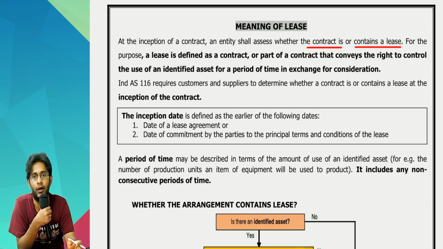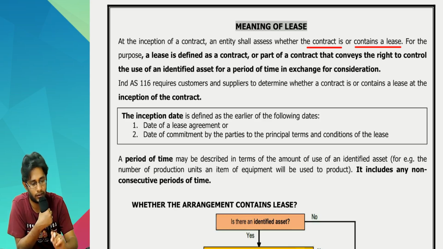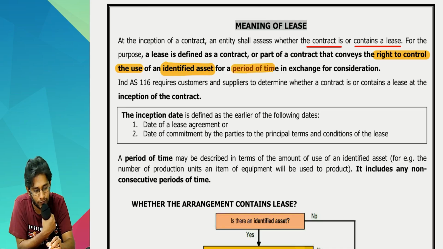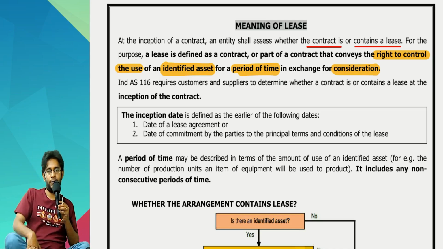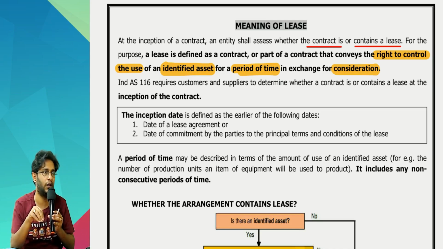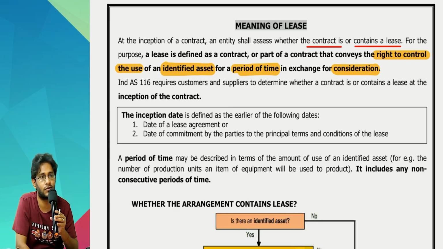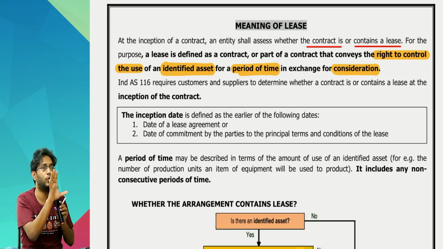So first, if you have to evaluate whether the contract is a lease or it contains a lease, you have to go and understand what is the definition of lease. So lease is defined as a contract or a part of a contract that conveys the right to control the usage of an identified asset for a period of time in exchange for consideration. Whatever we have highlighted, if you analyze those 4 parts individually, that itself covers 20 questions in your study material. Out of your total 45 questions, 20 questions are only on those highlighted parts.